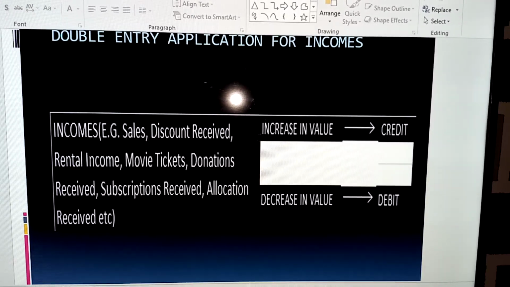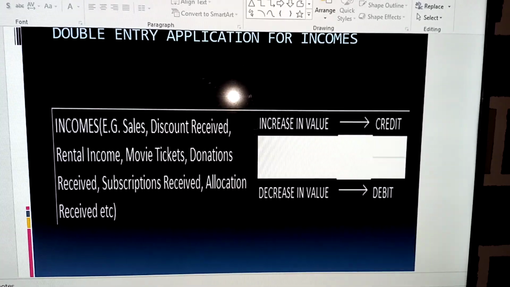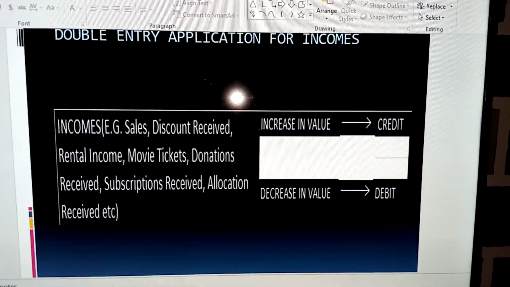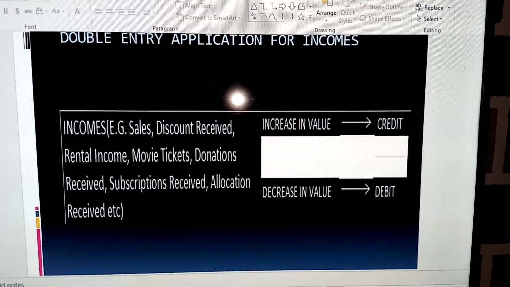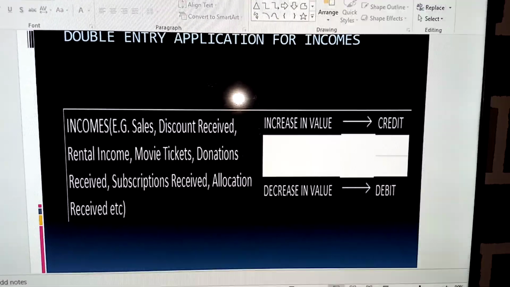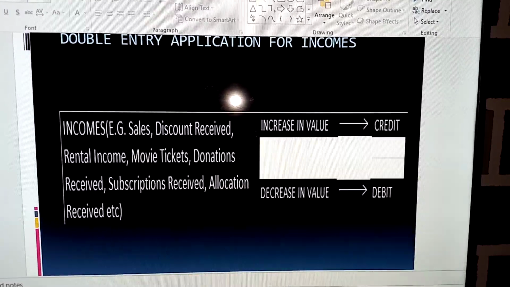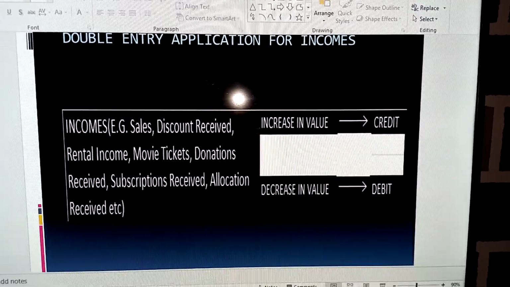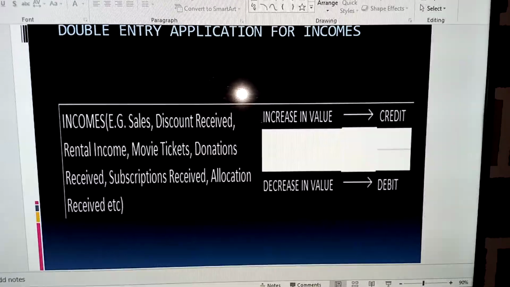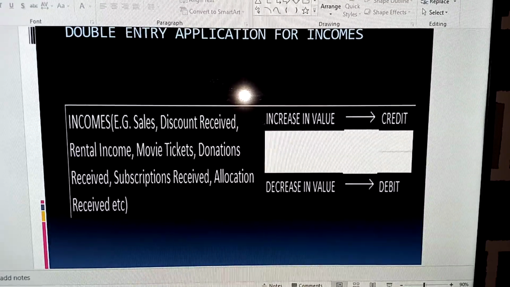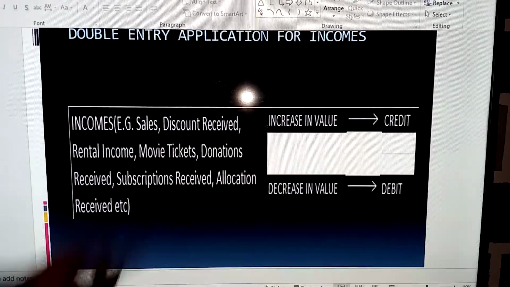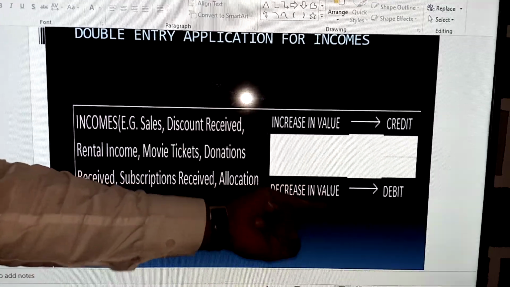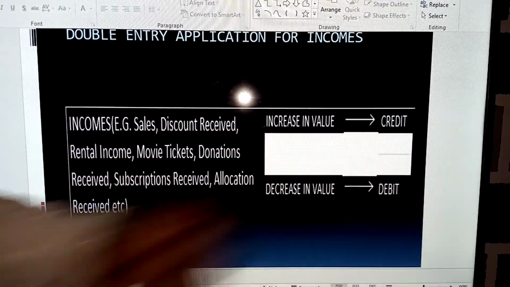In the business or industry where you are operating as the person reporting the activities of the business, you have to be able to tell if an item is an income or not. Having established that the item is an income, you now have to interpret whether, in the transaction, the income is increasing in value or decreasing in value. Where it increases in value, you credit, and where it decreases in value, you debit.